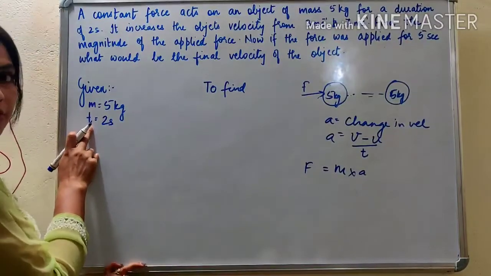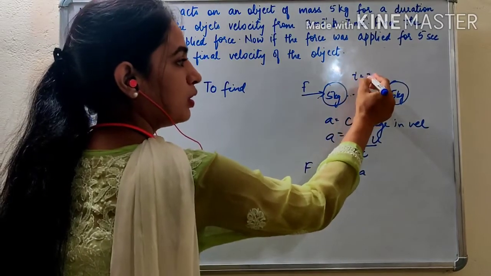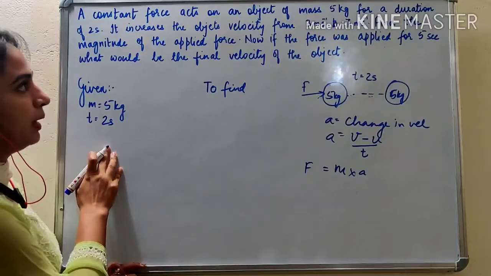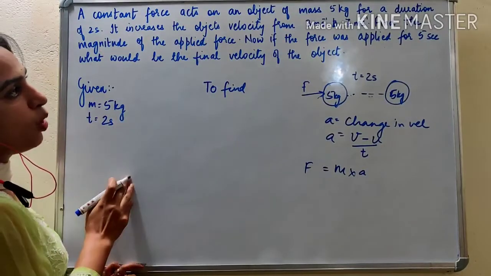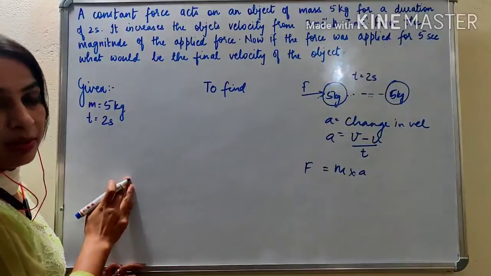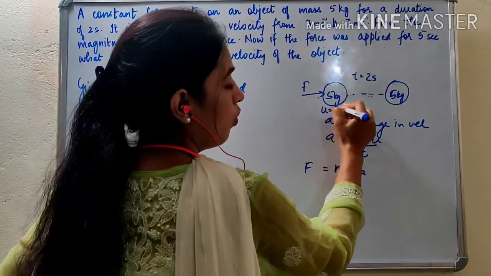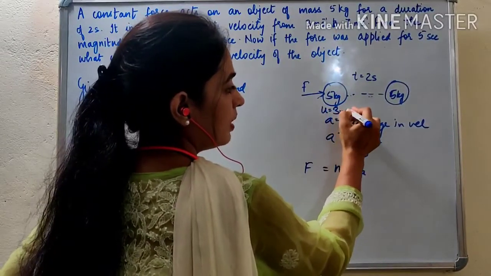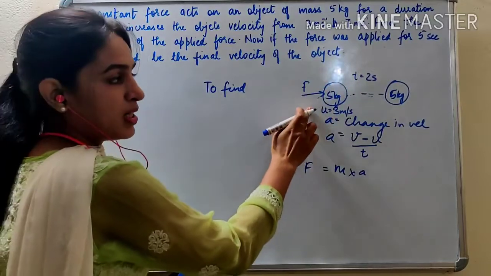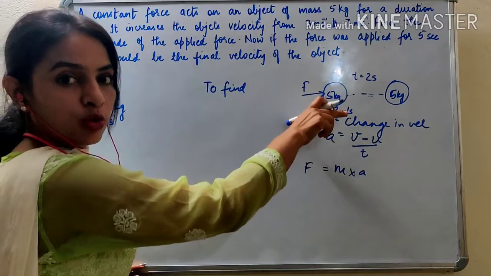So the time for which that force acts on this body is 2 seconds. Okay, for 2 seconds the force is acting on the body. It increases the object's velocity from 3 meter per second to 7 meter per second. That means initial velocity u of the object was 3 meter per second. Okay, and when the body of mass 5 kg was moving with 3 meter per second, at that time the force is applied.